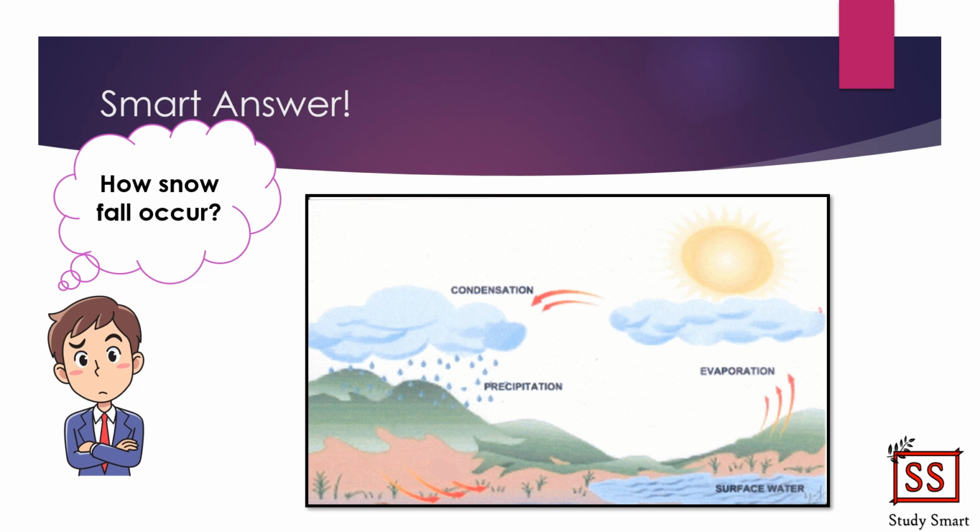But what about snow? In which condition can snow actually form? Okay, in order for the tiny water droplets to transform into snowflakes, the cloud's temperature must be under freezing point, which is below 0 degrees Celsius. So, if the cloud temperature is below 0 degrees Celsius, ice crystals will be formed and this will cause the snowflakes to fall down to the earth by gravitational force. So that's how snowflakes actually happen.